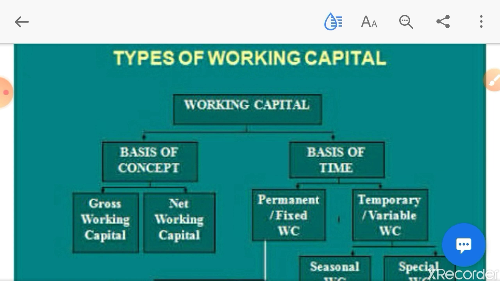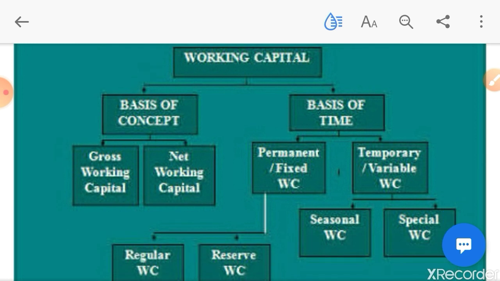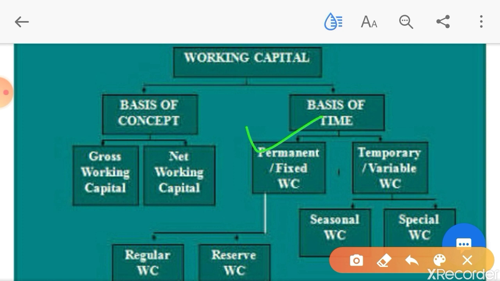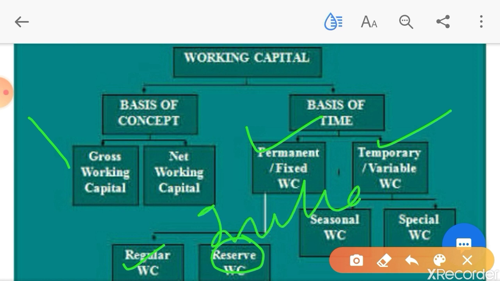So keep your textbook open and see the figure in your textbook. So there are two types of working capital on the basis of time, that is permanent or fixed working capital and temporary or variable working capital. This permanent or fixed working capital can be classified as regular or initial. In your book it is mentioned initial working capital. What is initial working capital?